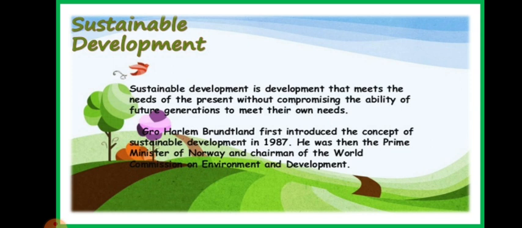That means we have to protect the resources and use them so wisely that they can also be available for the future generation. So I hope sustainable development is clear to you. Such an easy definition: the judicious use of the natural resources as well as conserving the natural resources for the future generation is known as sustainable development.